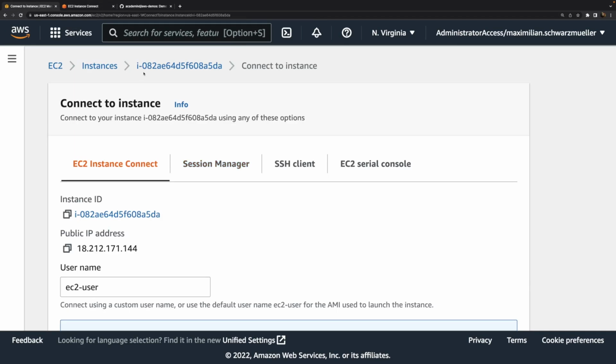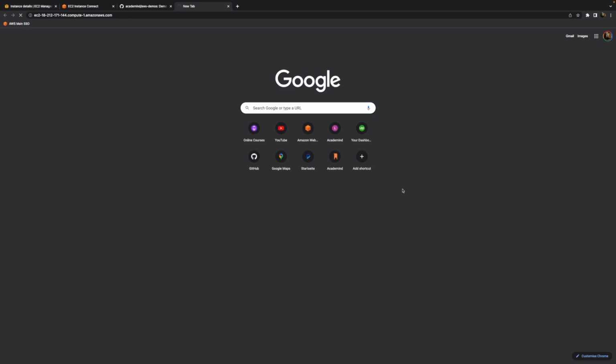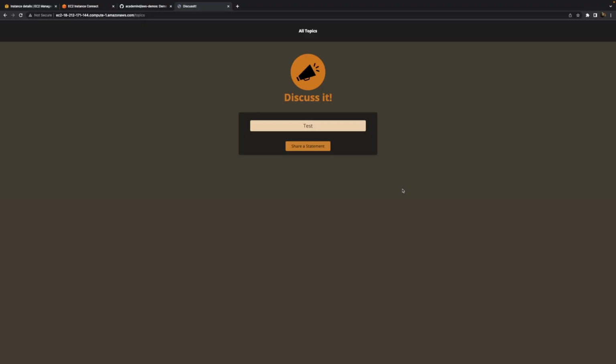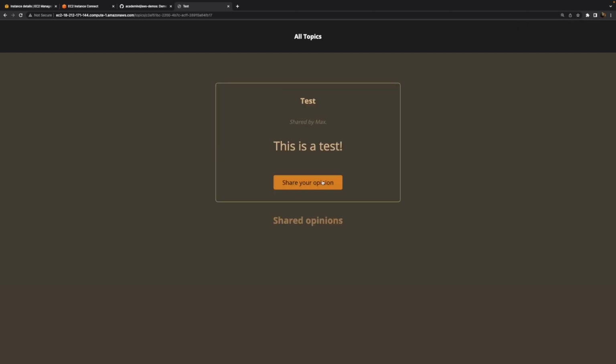So therefore now, with all of that out of the way, if we again grab this public DNS address and we load this website again, what you will see here is that the data is still there. This test entry, which I made before, is still there because now we saved it on that extra volume.